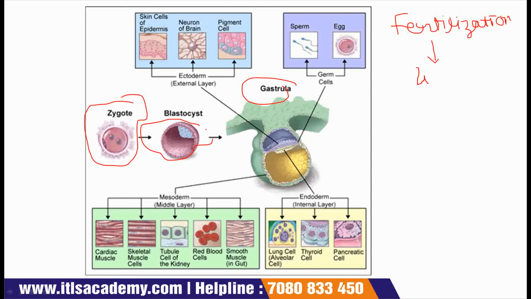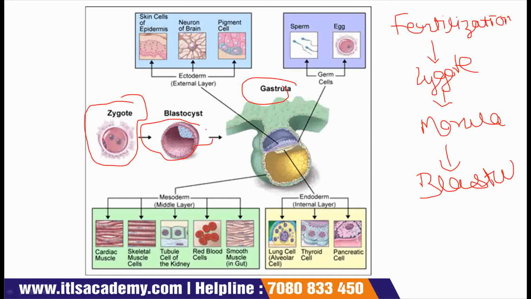Next is formation of zygote. Zygote will give rise to morula. Morula will differentiate into blastula or blastocyst. And ultimately, this blastula will give rise to gastrula. These are the stages of development.